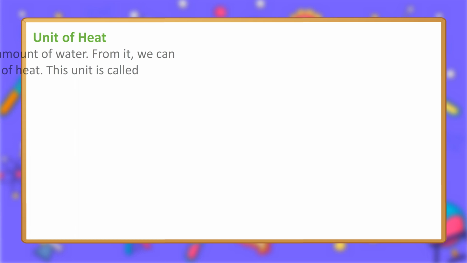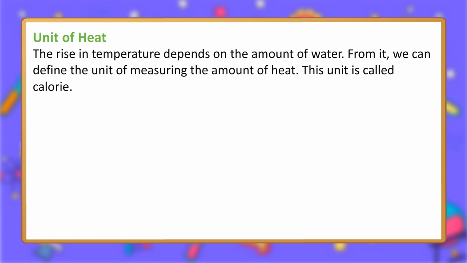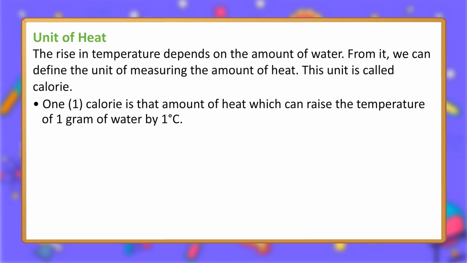Unit of heat. The rise in temperature depends on the amount of water. From it, we can define the unit of measuring the amount of heat. This unit is called calorie. 1 calorie is that amount of heat which can raise the temperature of 1 gram of water by 1 degree Celsius. Calorie is abbreviated as cal.